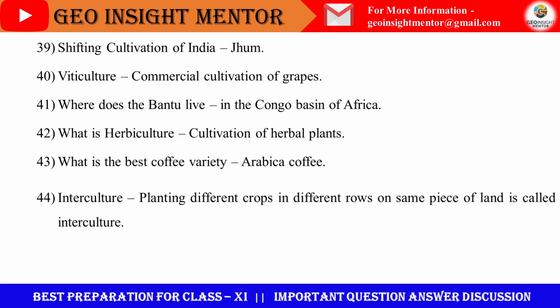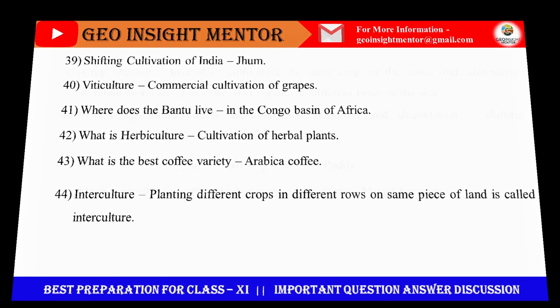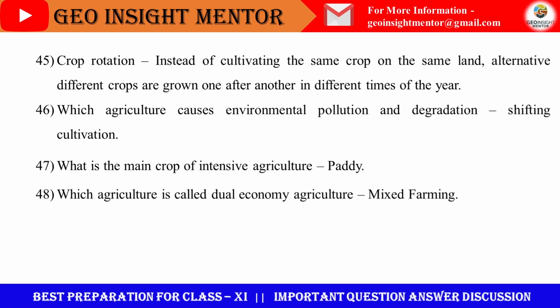What is interculture? Planting different crops in different rows on the same piece of land is called interculture. Next question. What is crop rotation? Instead of cultivating the same crop on the same land, different crops are grown one after another at different times of the year.